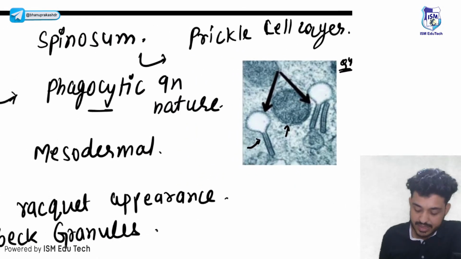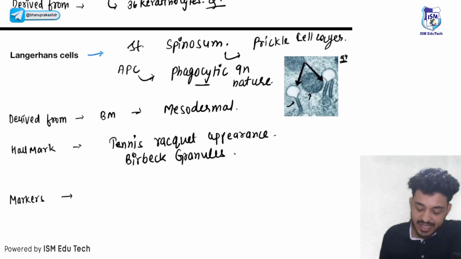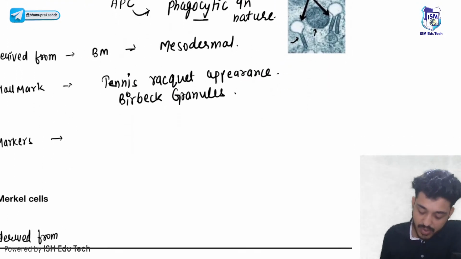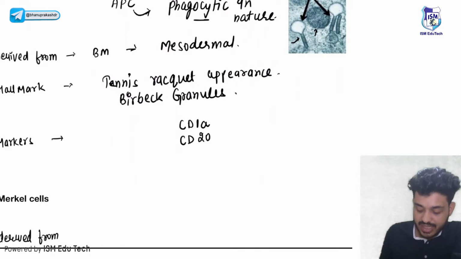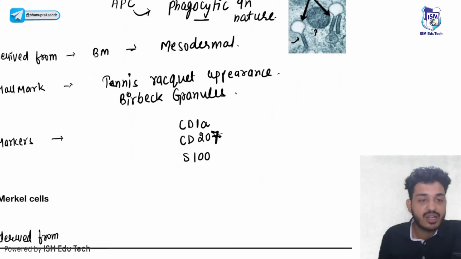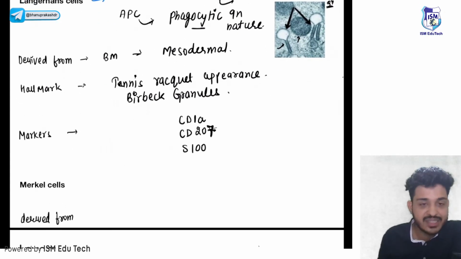This is the marker for Langerhans cell histiocytosis. Let's talk about some gene markers, that is CD1A, CD207 and S100. These are the basic markers for Langerhans cell histiocytosis.